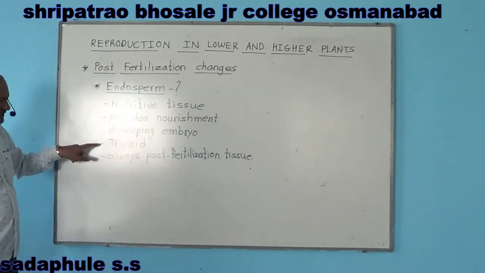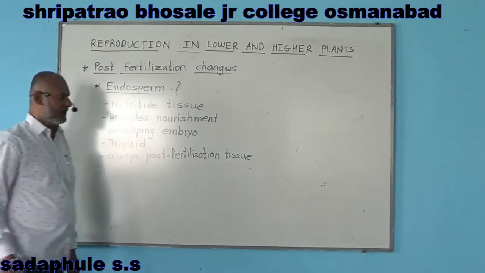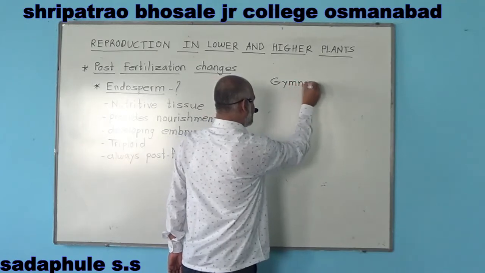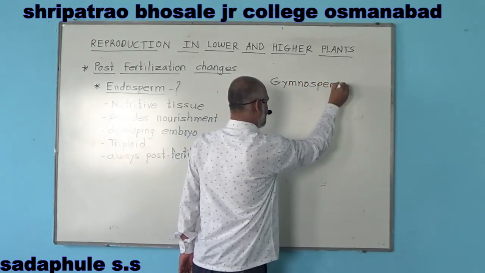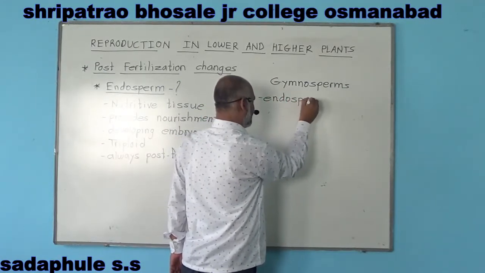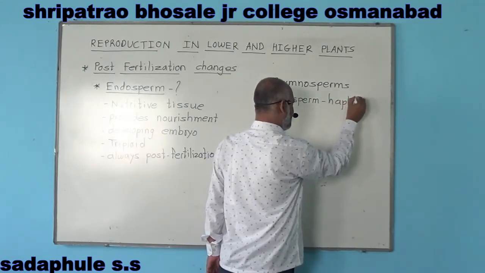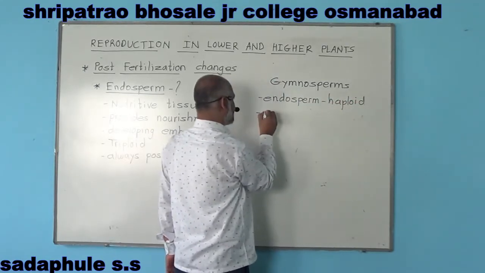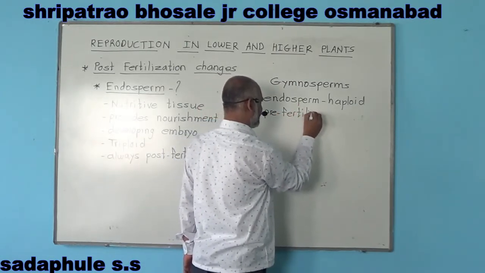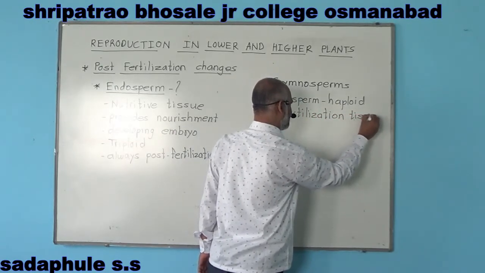If we study the gymnosperms, then in gymnosperms, endosperm is haploid and it is a pre-fertilization tissue.